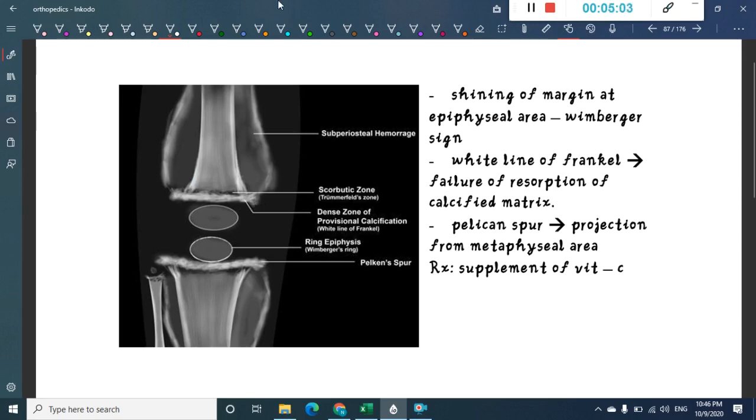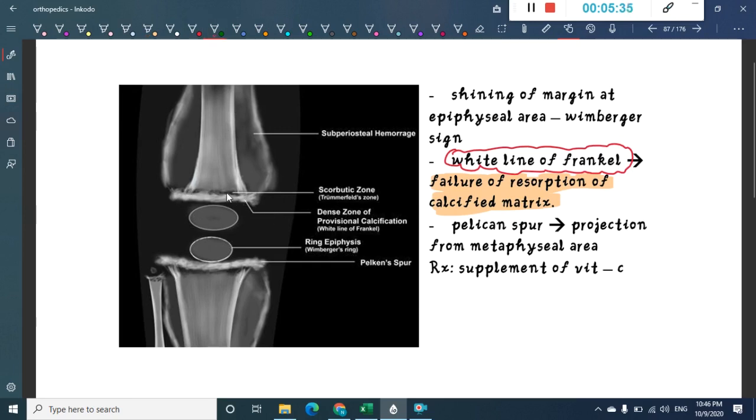Why does this white line of Frenkel occur? It mainly occurs because of failure of resorption of calcified matrix. Here the calcified matrix is unable to resorb, so we have this white line of Frenkel, and below this white line of Frenkel we have something called a translucent zone.